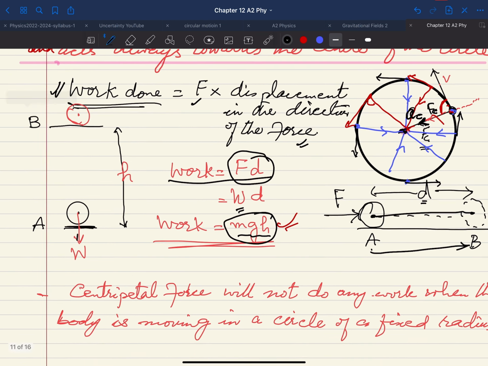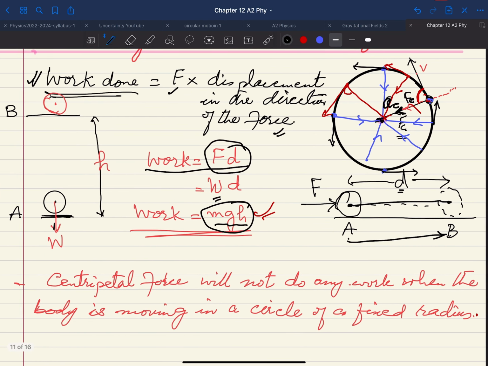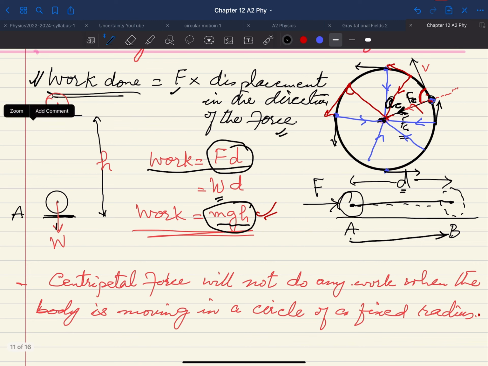But when you are moving in a circle, the radius of the circle is fixed or constant, so there is no change in the displacement. So no work is done when we have a constant radius.